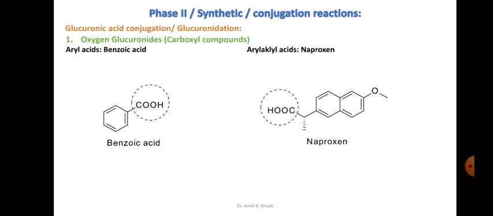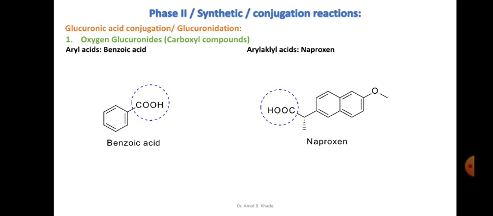Then this oxygen glucuronide formation can happen with compounds containing the carboxyl functionality, which have the carboxylic acid functionality in their structure. These compounds could be aryl acids or aryl alkyl acids. Benzoic acid is an example of an aryl acid which has the carboxyl functionality, and one of the oxygens here can form a conjugate with the glucuronic acid.